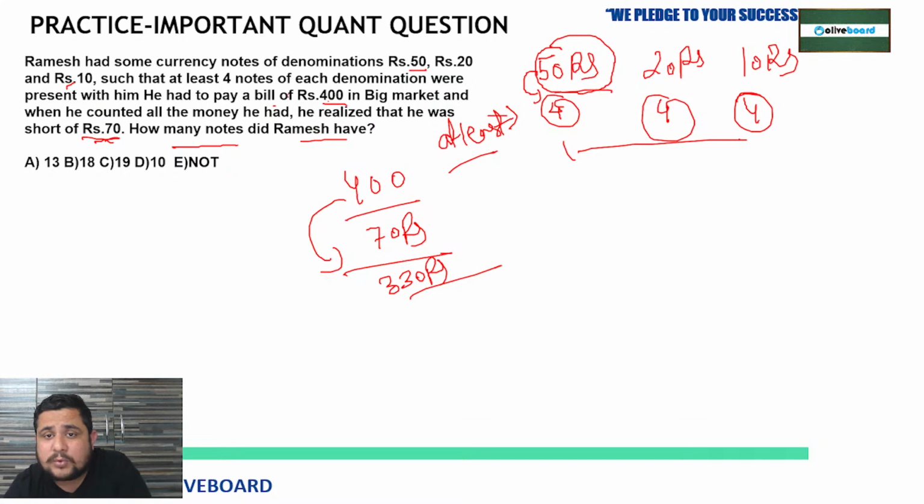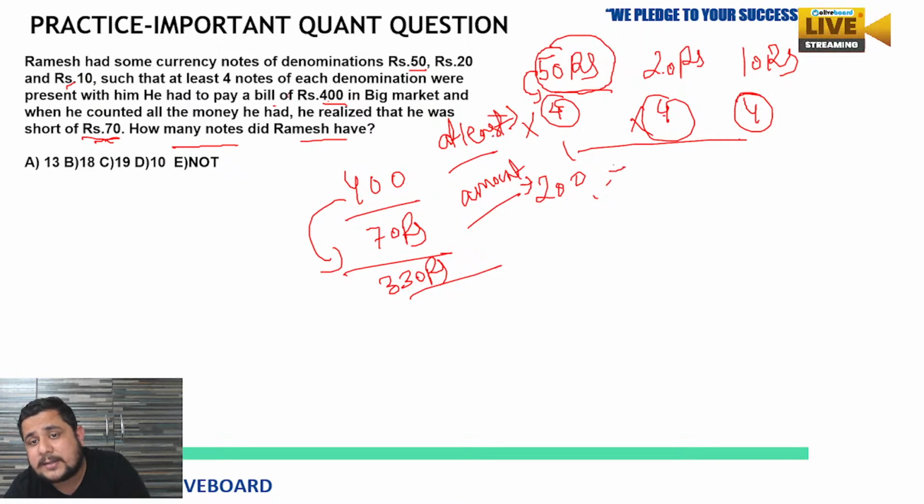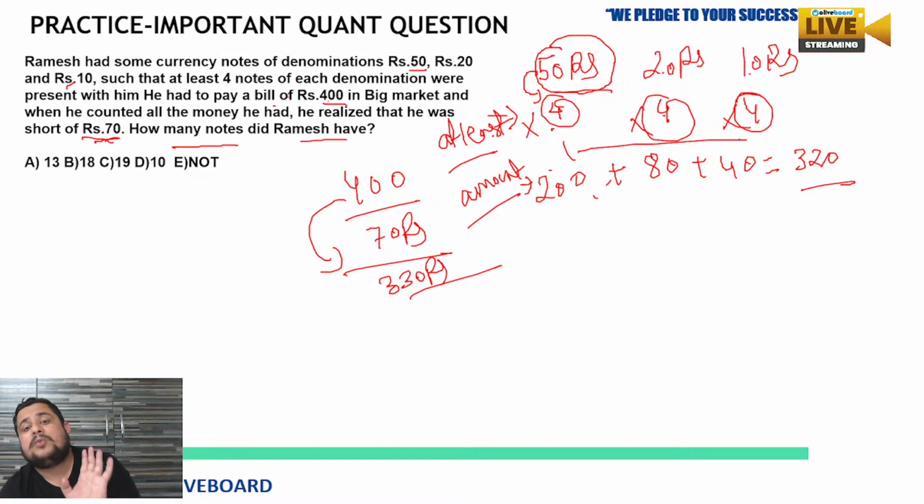So at least we have to keep rupees 50. How many notes of rupees 50? Four notes. So 50 into 4, 200 rupees you will get from here. Amount we are calculating from here, what he is having, 200. Now 20 into 4, we are considering the at least case, so 80. Then 10 into 4, 40. So how much is the total? 320. When we are applying the at least, this we have to keep. This many notes of each denomination must be there: four notes of 50, four notes of 20, four notes of 10. Then we can increase.